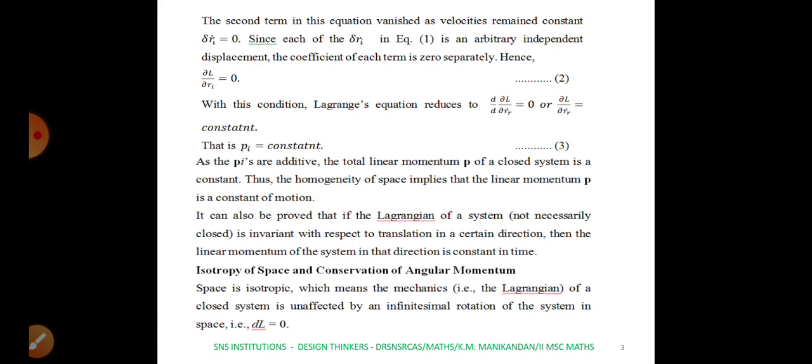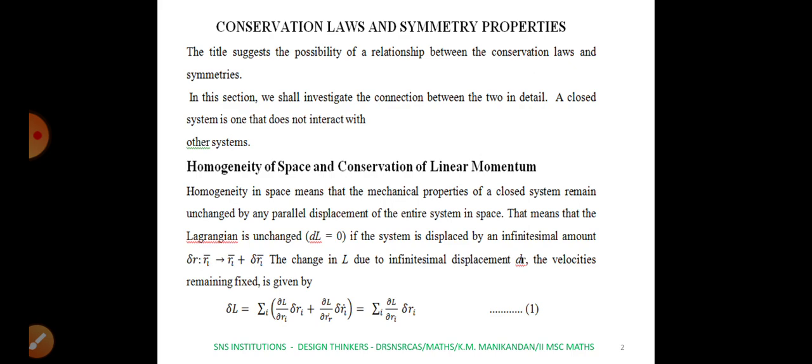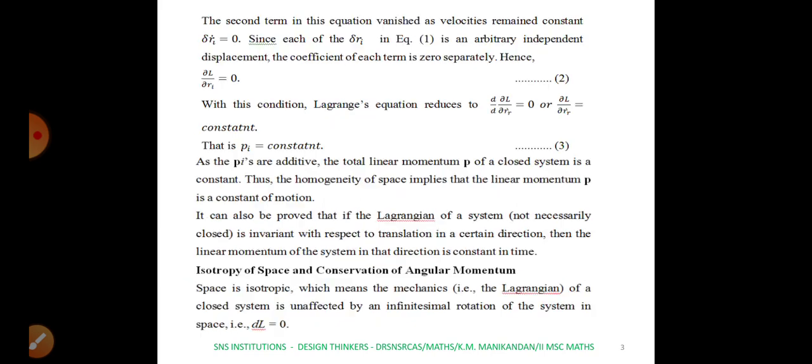Now this equation represents the arbitrary displacement, that is, delta Ri represents the arbitrary displacement. The arbitrary displacements are linearly independent, therefore the corresponding coefficients must be equal to 0. Here the coefficient of delta Ri is dou L by dou Ri. So the coefficient dou L by dou Ri equals 0. This is valid for each i, for each particle. Hence we have proved that dou L by dou Ri equals 0.